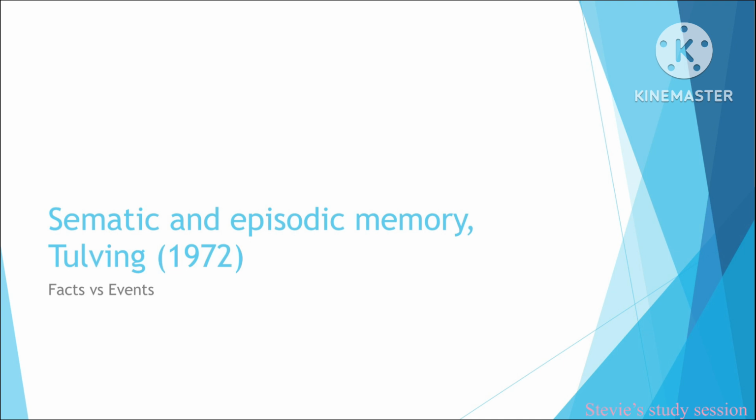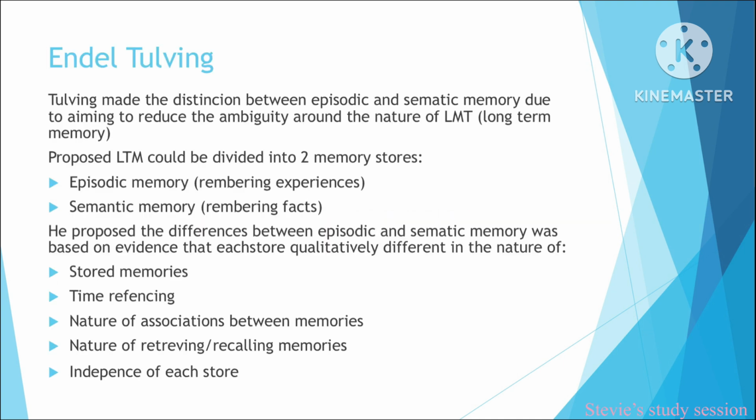Episodic and Semantic Memory, created by Tulving, 1972. Endel Tulving made the distinction between episodic and semantic memory, aiming to reduce the ambiguity around the nature of long-term memory. He proposed that long-term memory could be divided into two memory stores: episodic, remembering experiences, and semantic, remembering facts.